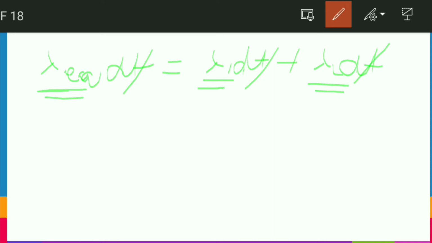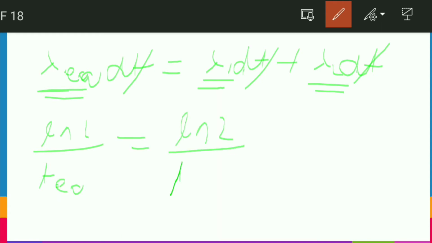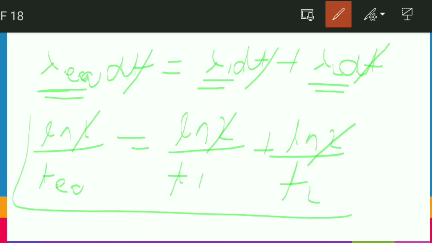So t half, ln 2 upon t equivalent, meaning equivalent half-life, equals ln 2 by t1 plus ln 2 by t2, so that ln 2 gets cancelled out, and the remaining expression is our final equation. So friends, I hope this question is clear to you, so that we can move to the next question.